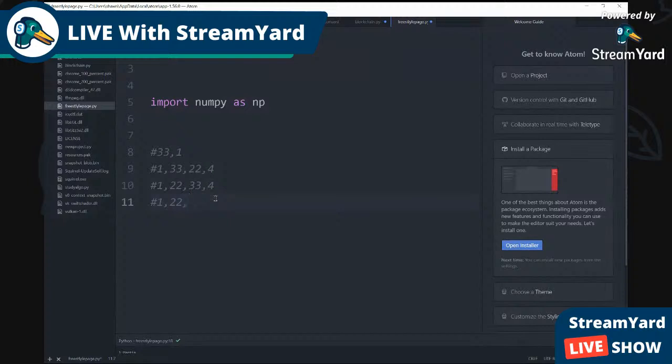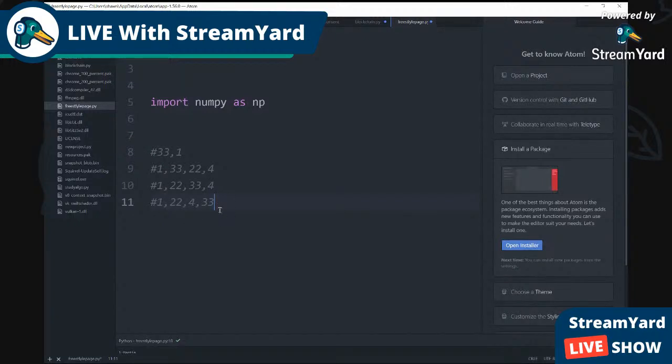Now do we have a list that's in order? Well, no, we don't, because 33 is in the appropriate position since it's the biggest number now, but 4 is not. So is 1 greater than 22? No, so it stays the same. Is 22 greater than 4?